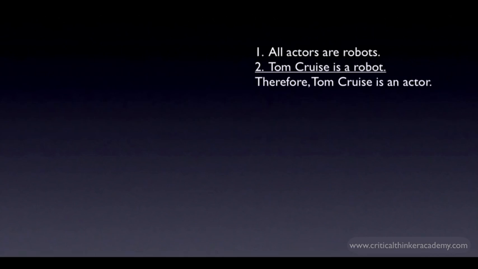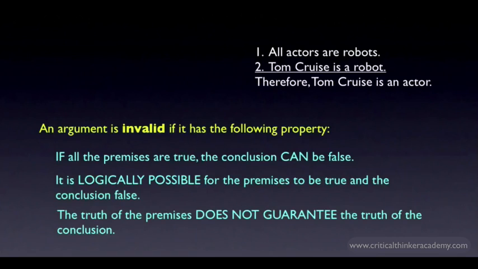It would follow if we said that only actors are robots. But the first premise doesn't say that. All we can assume is that in this hypothetical world, anyone in the acting profession is a robot. But robots might do lots of different jobs besides acting. They might be mechanics or teachers or politicians or whatever. So in this hypothetical world, the fact that Tom Cruise is a robot doesn't guarantee that he's also an actor. And that's what makes this an invalid argument.